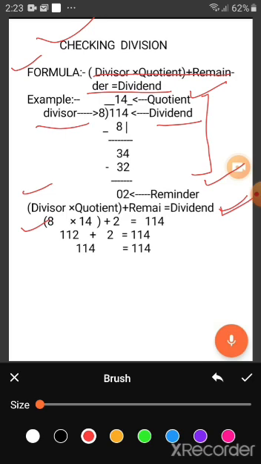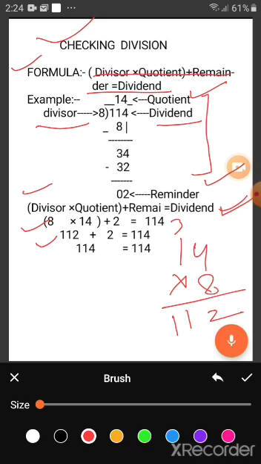Now first, what do we do? First I need to multiply divisor into quotient. 14 multiplied by 8. 8 fours are 32, and 8 ones are 8. 8 plus 3 is 11. So what do we get? We get 112.